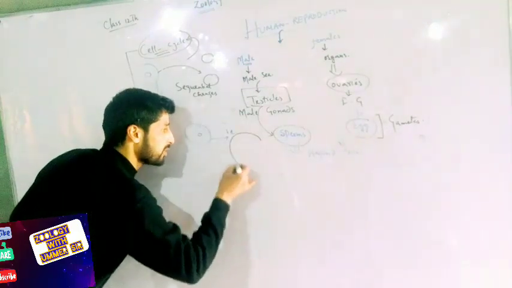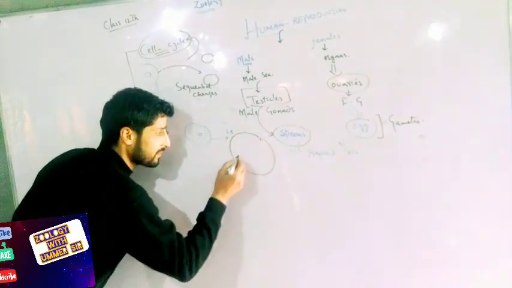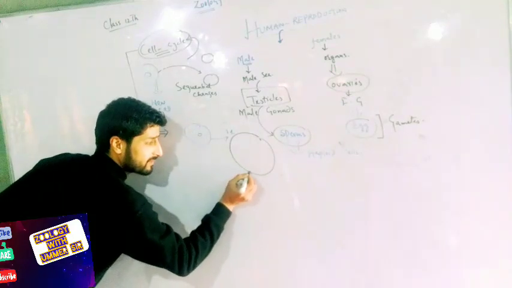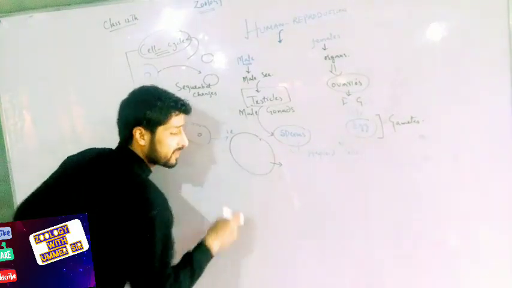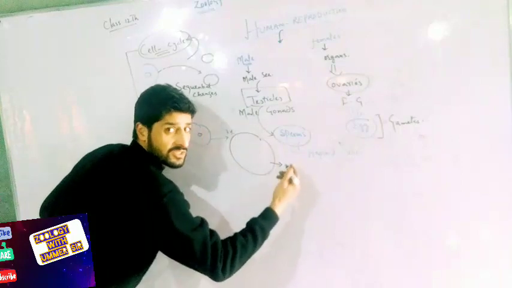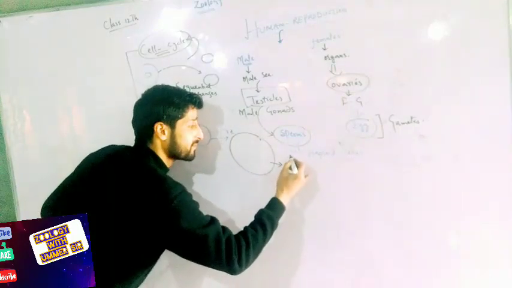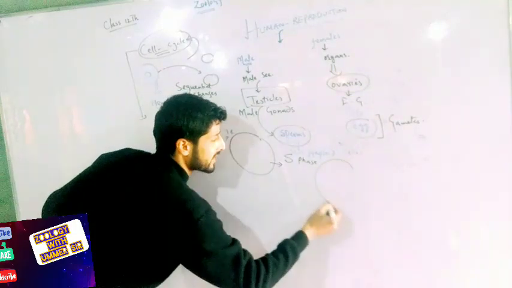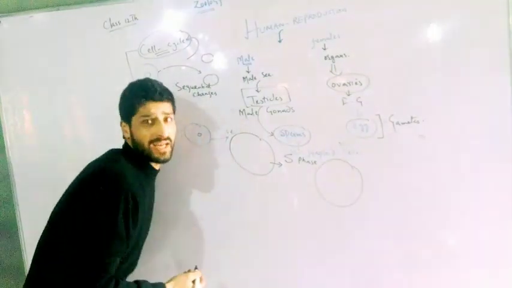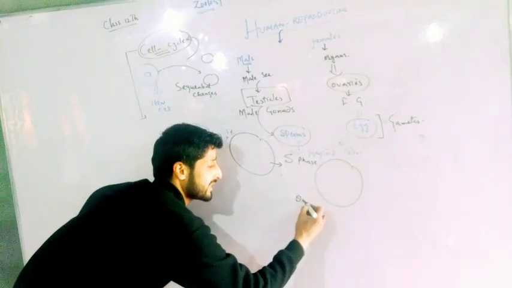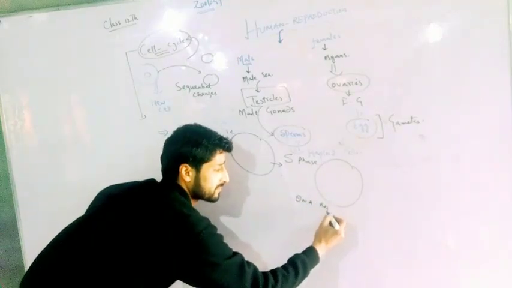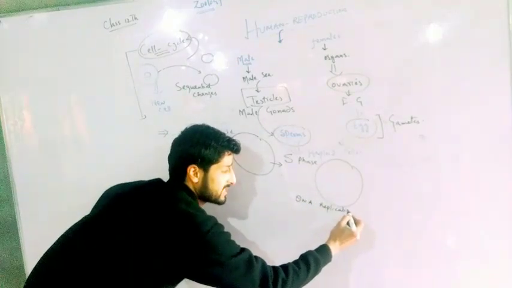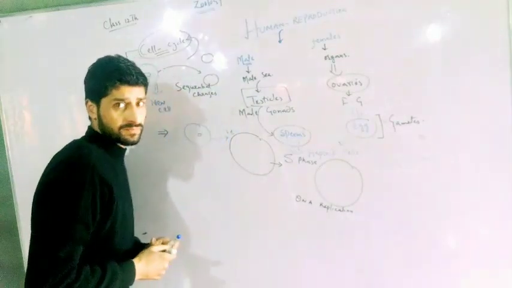After the growth is over, the cell enters another event of changes, the S phase. In the S phase, there is something special happening: DNA replication.